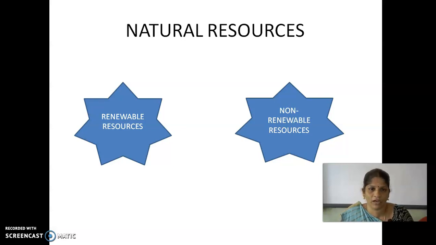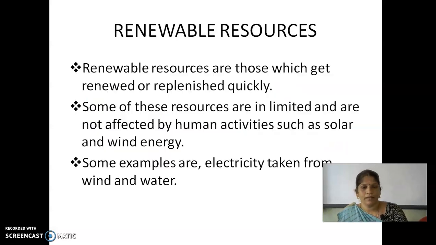Renewable means it can recharge; non-renewable means it cannot recharge. Once we have used up a non-renewable resource, we are unable to produce or replenish it within a period. But with renewable resources, they do not run out, and we can renew and replenish them within a short period, that is, within a lifespan.